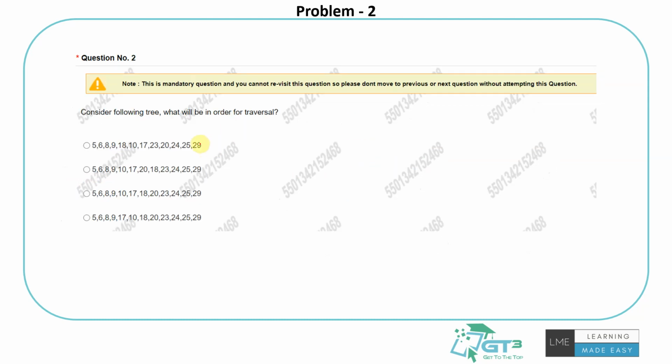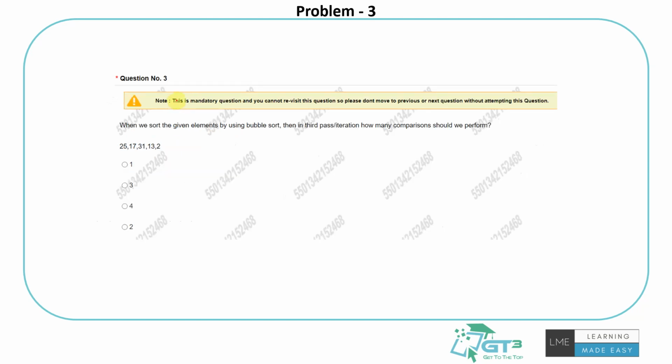This one is for tree traversal, the binary tree. They were asking to consider the following tree, but the tree is not given. We were surprised, something was missing in this question. So what will be the in-order? There are 3 types of traversals, and in-order is one of them. Maybe you can revise the in-order and the other 2 also to get a sense of it. But the question is not complete, so we cannot solve this particular question.